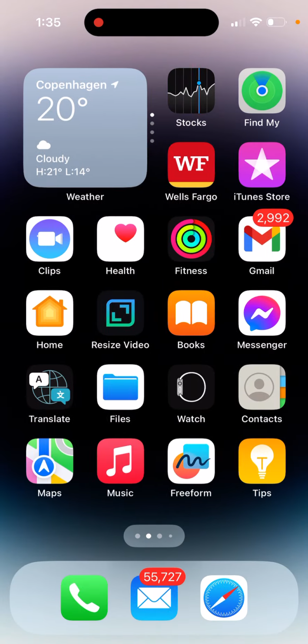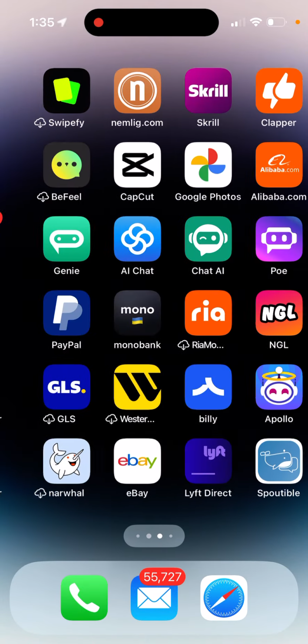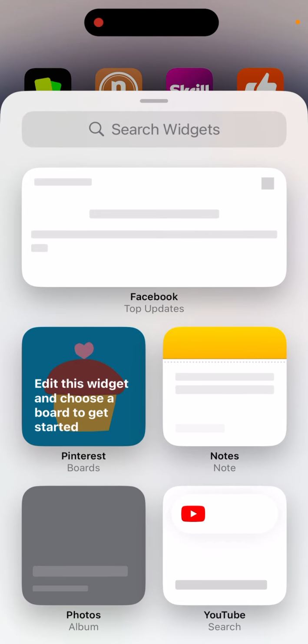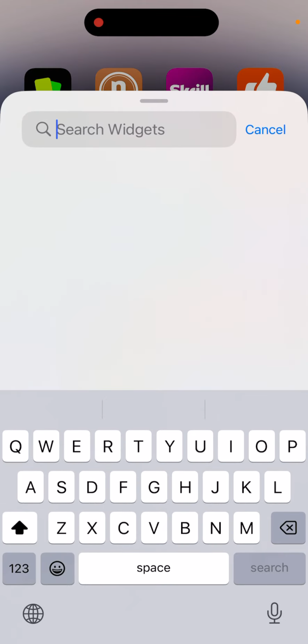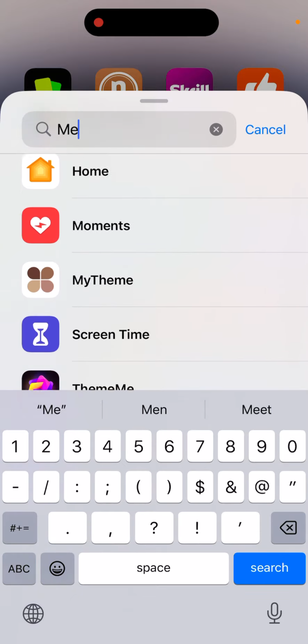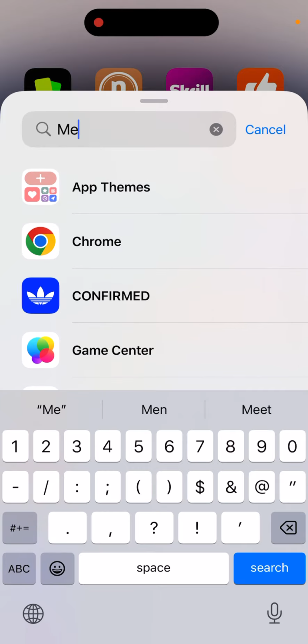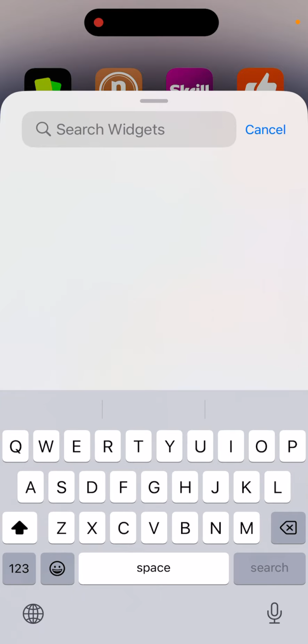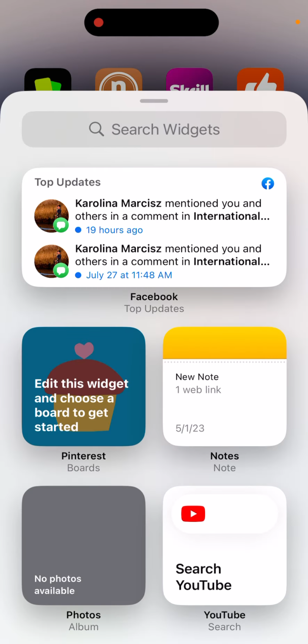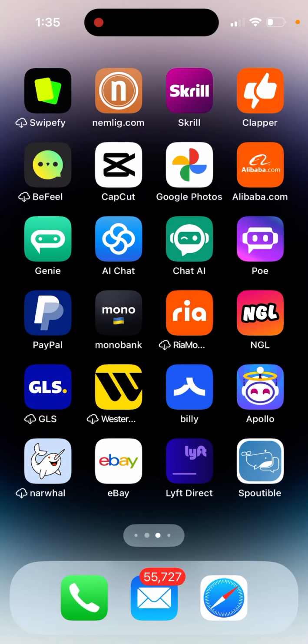And of course, if you want to install these widgets, I have a lot of apps, so just tap and hold, and then you can search for the widget, like Me Plus, I guess. Oops, I'm not sure. Maybe it's only available as a lock screen widget, but anyhow, it should work.